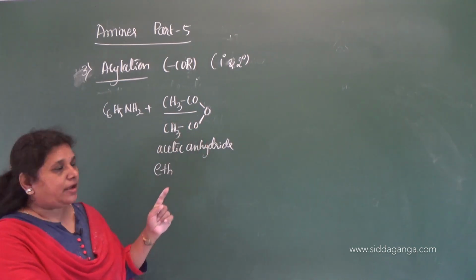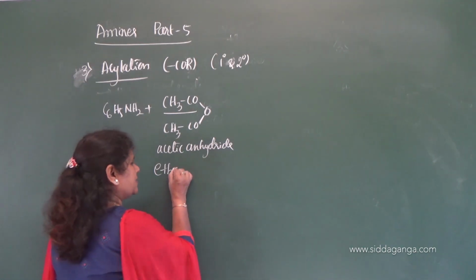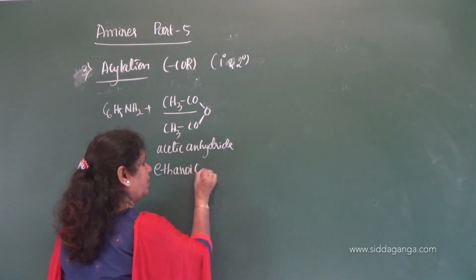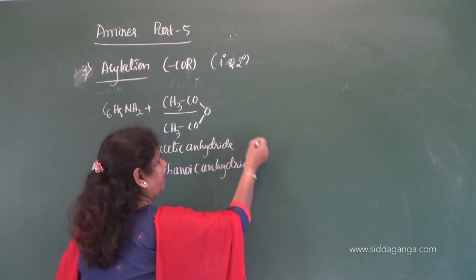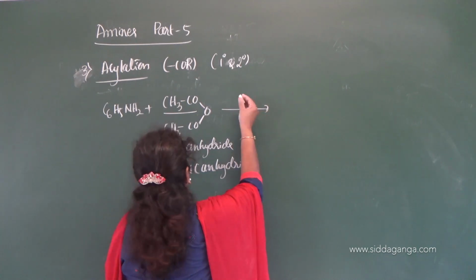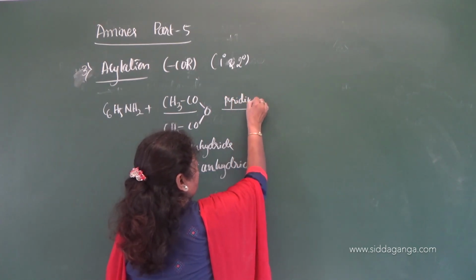So what is the IUPAC name of acetic acid? Ethanoic acid, therefore its name is ethanoic anhydride. This is the IUPAC name, and it undergoes reaction in presence of pyridine as a catalyst.